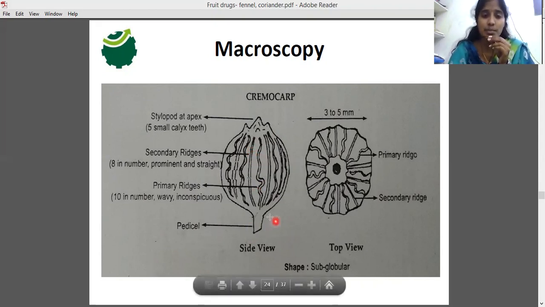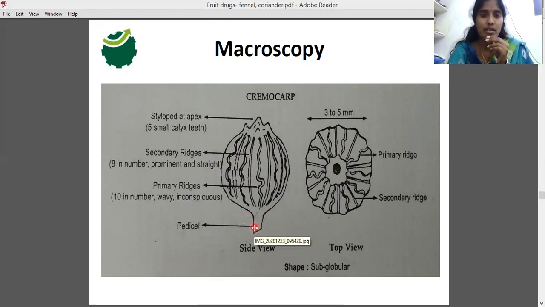And here this is the pedicel which connects this fruit to the umbel, and here is the stylopod. I already told you it is the remains of the calyx. Flowers usually have a calyx, and the remains of the calyx turn into the stylopod when the flower turns into a fruit. In fennel we studied that the stylopod is bifurcated, but here it has five small calyx teeth. Here you can see only three, but it usually has five teeth on the stylopod. These are called calyx teeth.